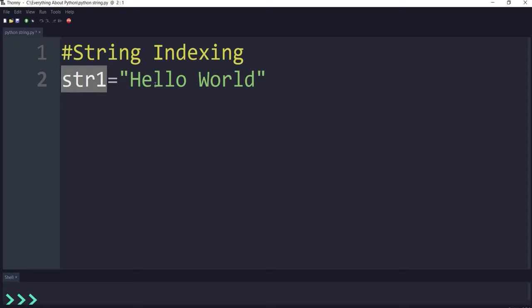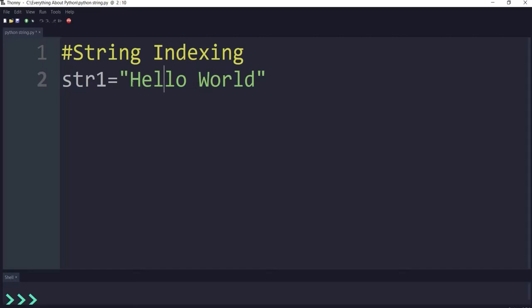Now each character of this string, if you see, all the alphabets are present here. So each alphabet or character in a string has an index value, right, in the computer memory when it is stored. So each and every character present in this complete string, including the space, has an index value, and by using that index value we can access these characters.